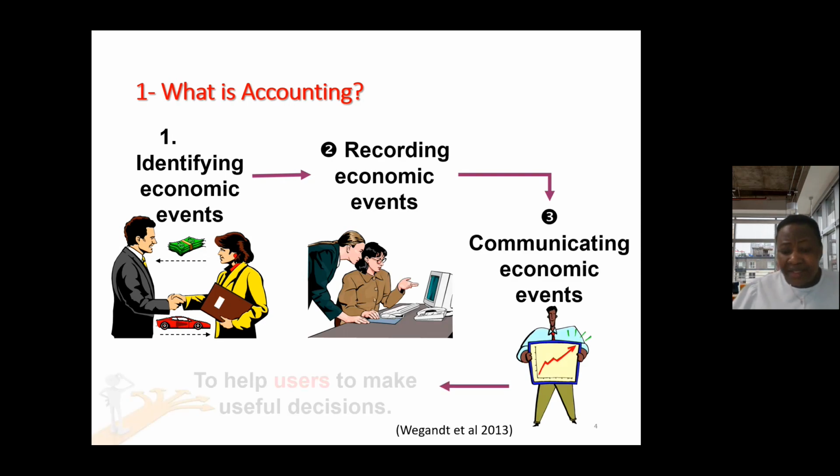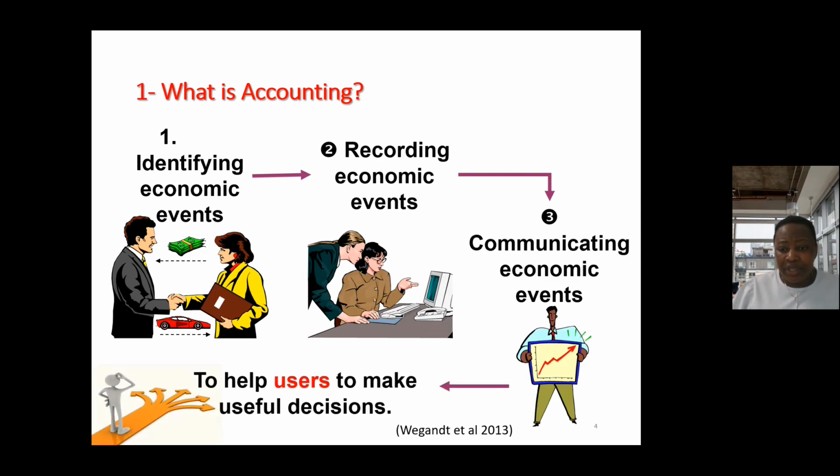Accounting is usually defined as being able to identify economic events. So identifying transactions. Are you able to identify transactions? So accounting involves identifying economic events, identifying transactions, being able to record those transactions, those economic events, and being able to communicate that information that we have recorded to people who are interested in the information, so that they're able to make informed decisions.